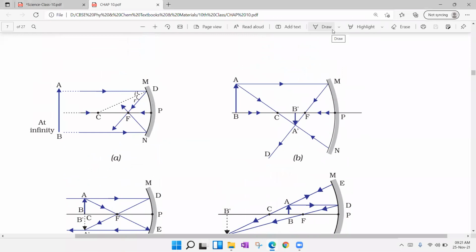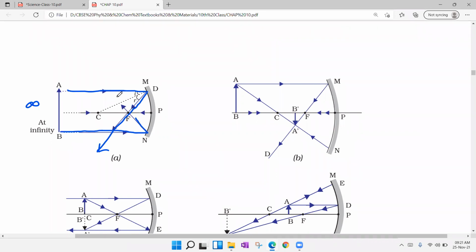First, when the object is placed at infinity, the light ray coming from the head touches the concave mirror and passes through the focus. Second, the light ray from the tail, after touching the mirror, also passes through the focus. Now the image is formed at the focus. What is the nature of the image? It is highly diminished, point sized, real and inverted.